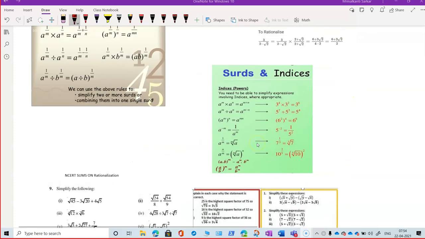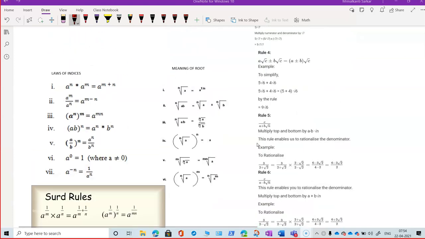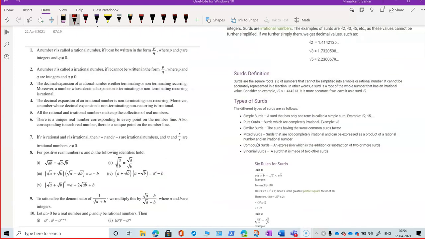So good morning class. This class I am going to explain basically the concept of rationalization. But before we do rationalization of surds, we need to revisit the concept of rational numbers first, then surds. What is a rational number?